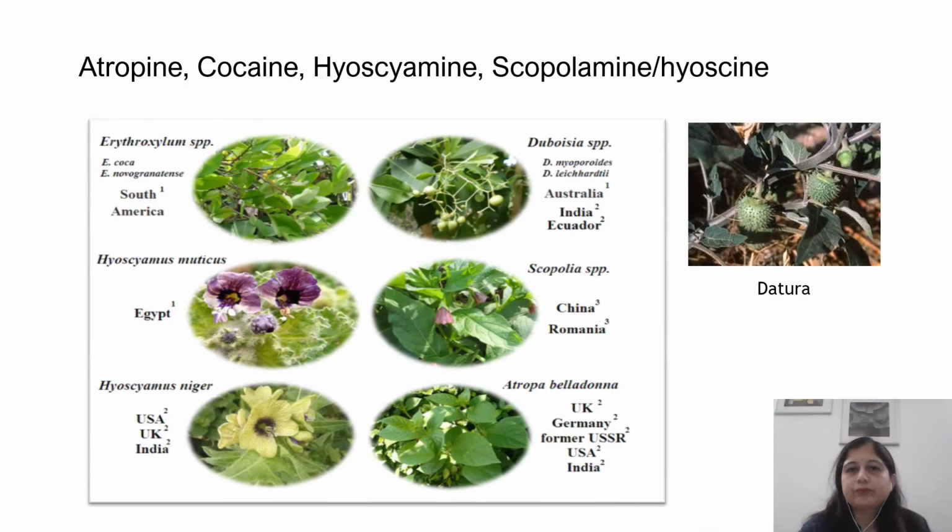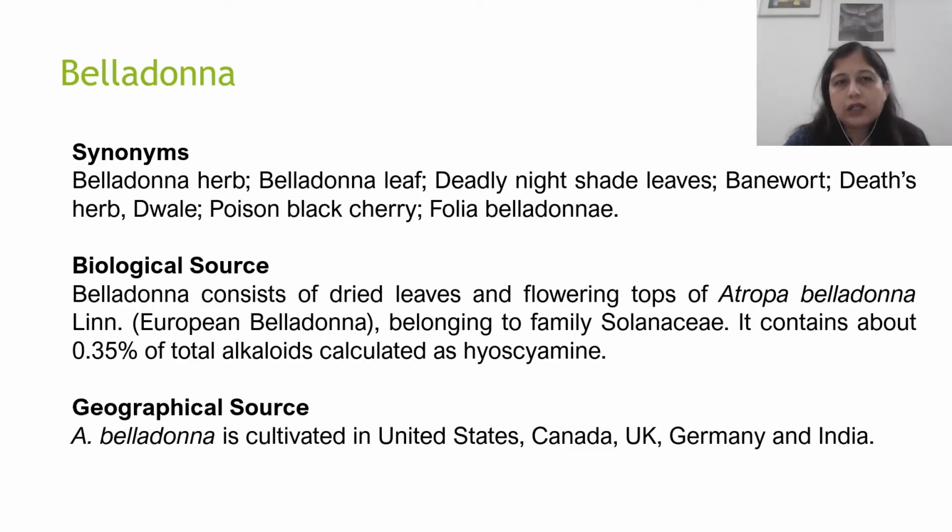These are some examples of drugs containing the tropane alkaloids, like Erythroxylon coca, which contains cocaine. We have Duboisa, we have Scopolia, we have Atropa belladonna, Hyoscyamus niger, Hyoscyamus muticus, as well as the common Datura, which is found in India. So, all these drugs are rich sources of tropane alkaloids.